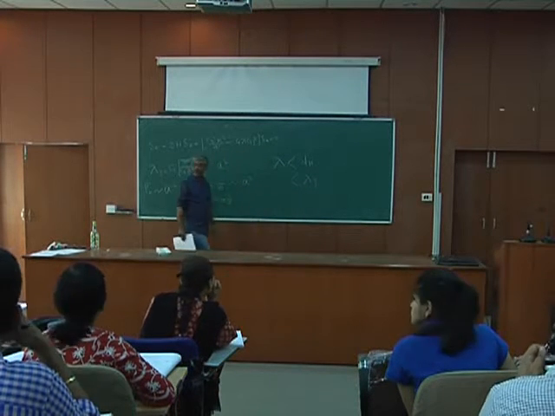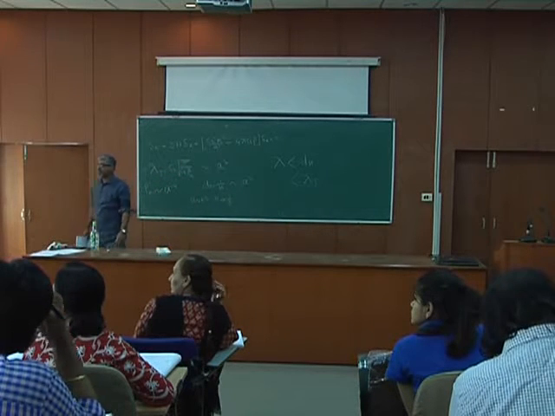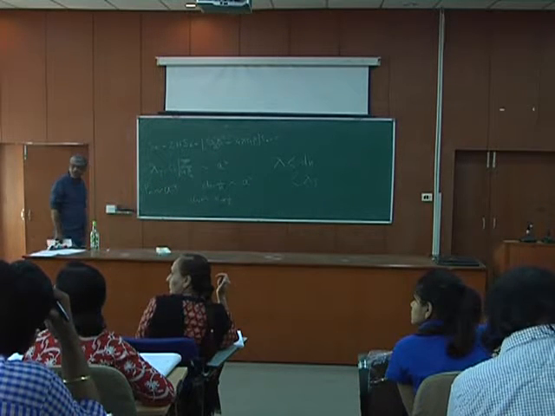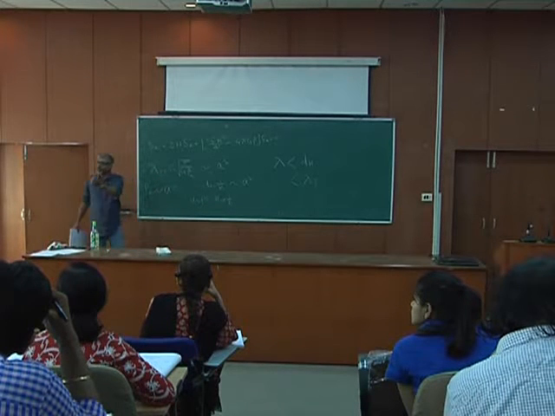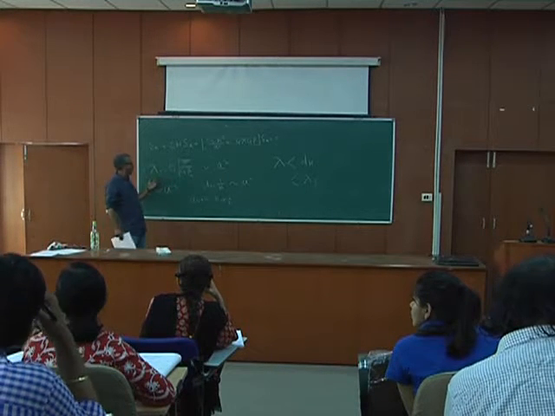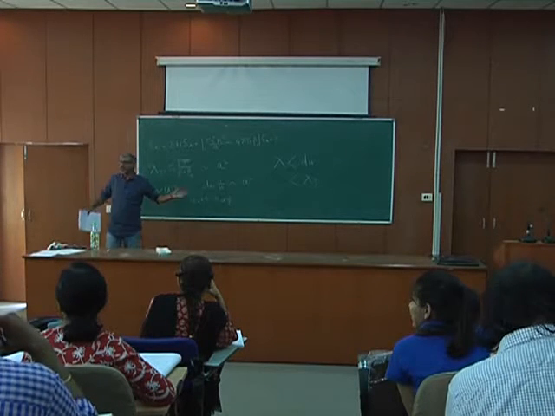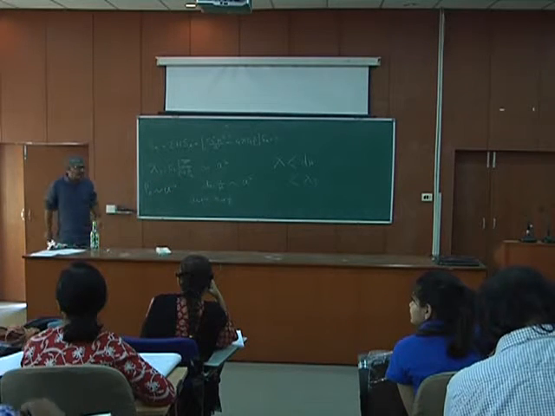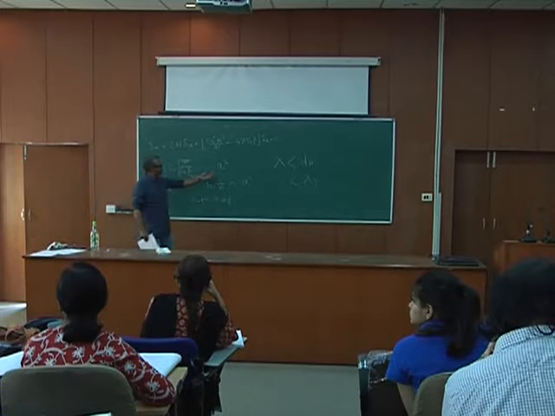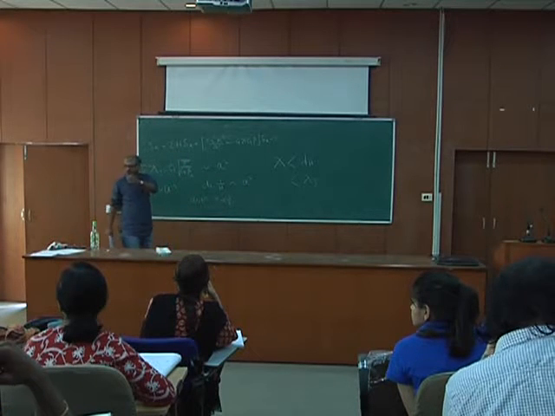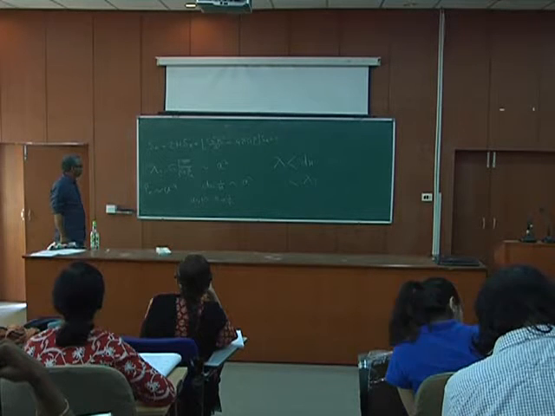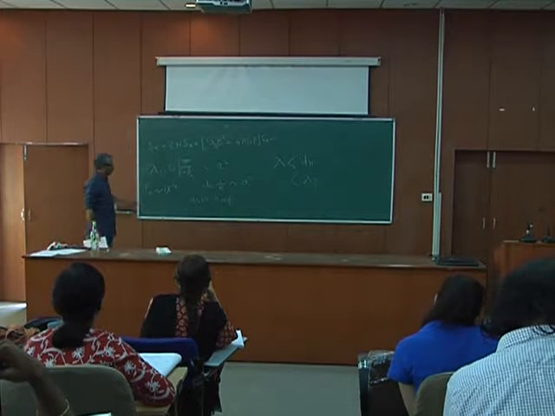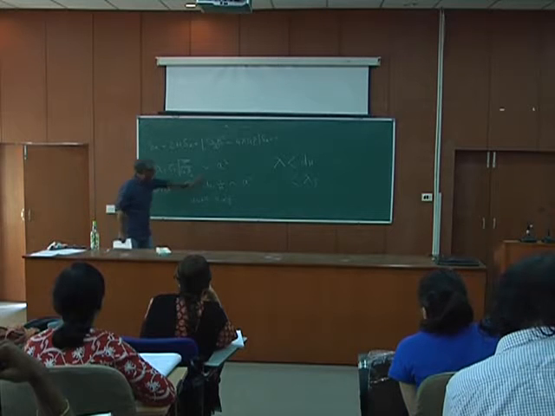Fine. But sir, for this both have to be equal at the start of the era. Both have to be equal means? Lambda J and DH. You are saying that some values, small values, fine. So those small values, because ultimately things are getting stretched, fine. So it very quickly will be inside the Hubble horizon. That means they are small. These scale in the same way, fine. So if you have a small value, it just goes inside the Hubble horizon. Okay. So what is important is how it behaves, because this decreases similarly.